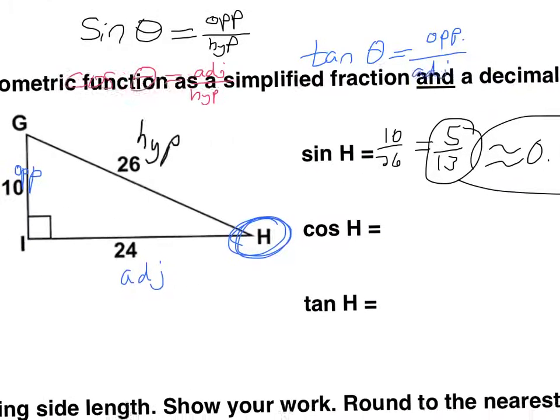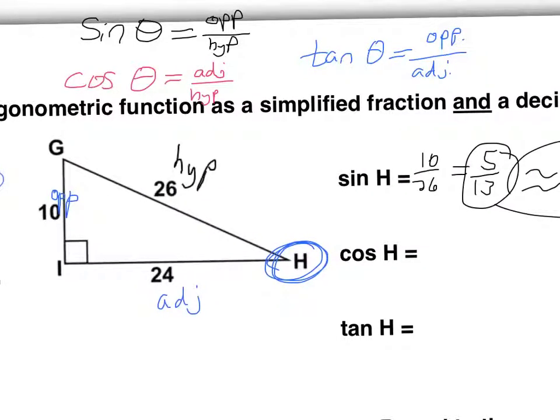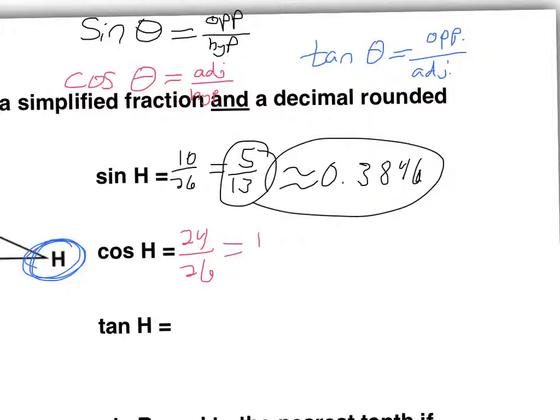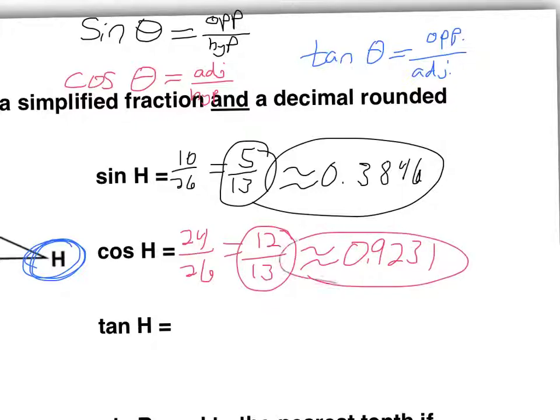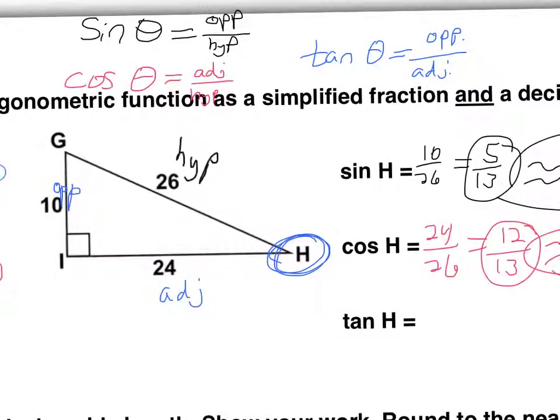Okay? The cosine of any angle is adjacent over hypotenuse. So for us, adjacent is 24, hypotenuse is 26. If you reduce that, you get 12/13. And if you divide 12 divided by 13 out, you get 0.9231. And lastly, tangent. Tangent is opposite over adjacent.